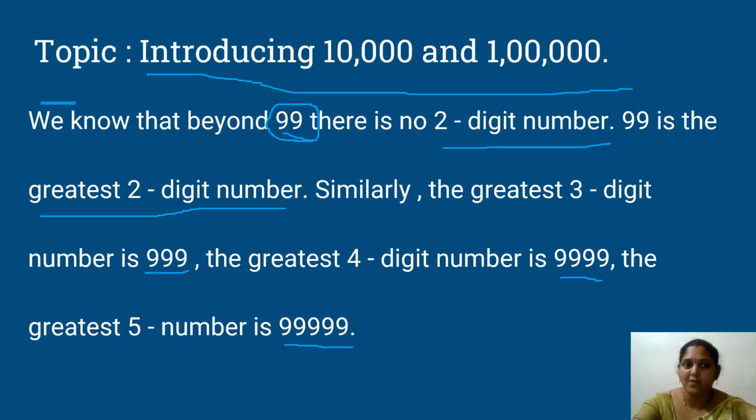In the same way, the greatest three-digit number is 999. After 999 we don't have any three-digit number, so it became the greatest three-digit number. In the same way, the greatest four-digit number: after this we don't have any four-digit number. In the same way, the five-digit one is 99,999. It does not have any five-digit number beyond this. That's why it became the greatest five-digit number.